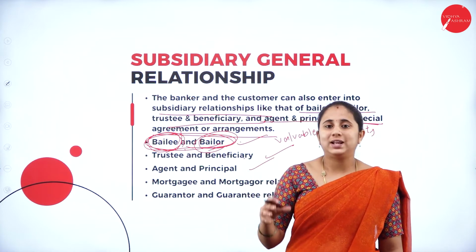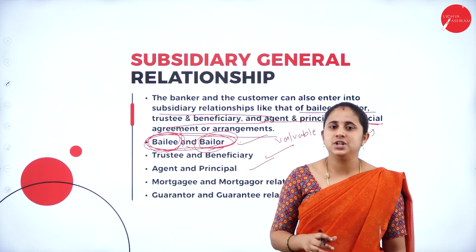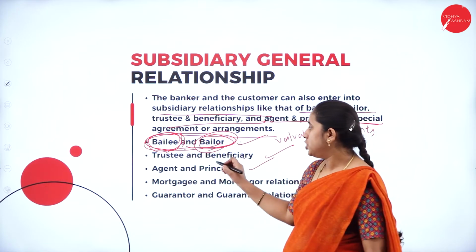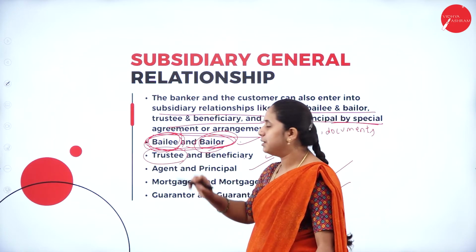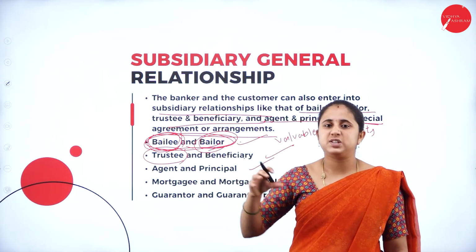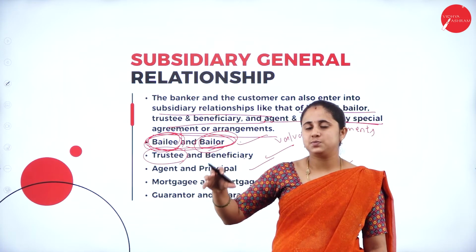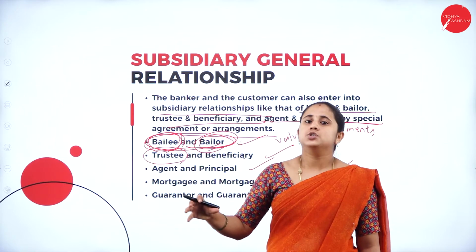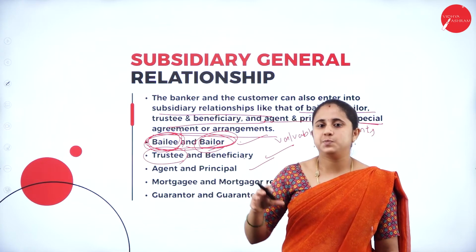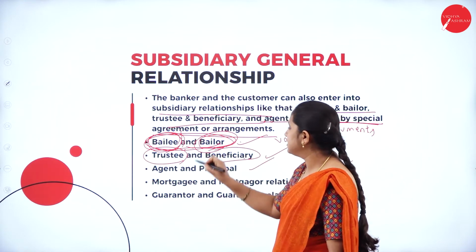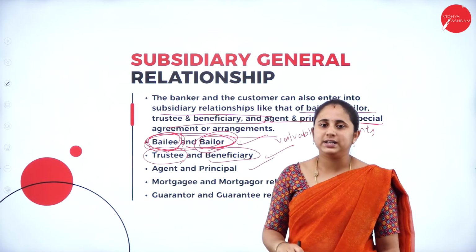So the banker becomes the trustee for that specific money until it is utilized, and the customer is the beneficiary.